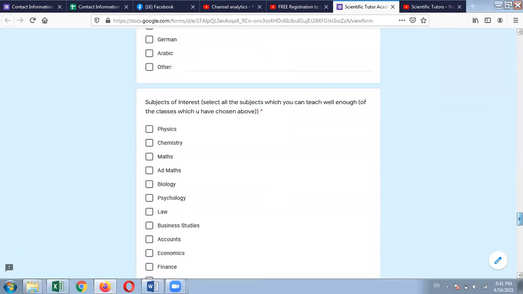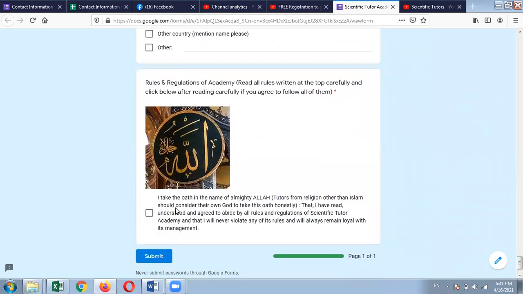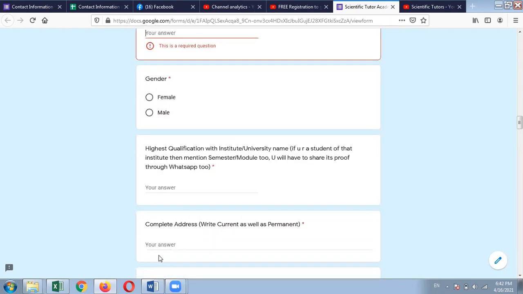After filling up all this required information, there is the oath regarding the rules and regulations of the academy. I take the oath in the name of Almighty Allah. Tutors from religions other than Islam should consider their own God to take the oath honestly. That I have read, understood, and agreed to abide by all the rules and regulations of Scientific Tutor Academy, and that I will never violate any of its rules and will always remain loyal to its management. And then you'll have to click on that and submit. So this is how you will submit the online membership form.